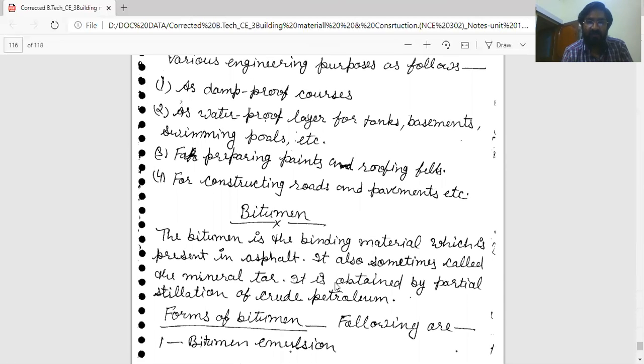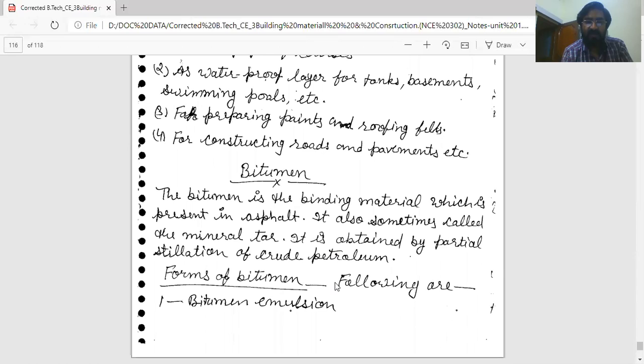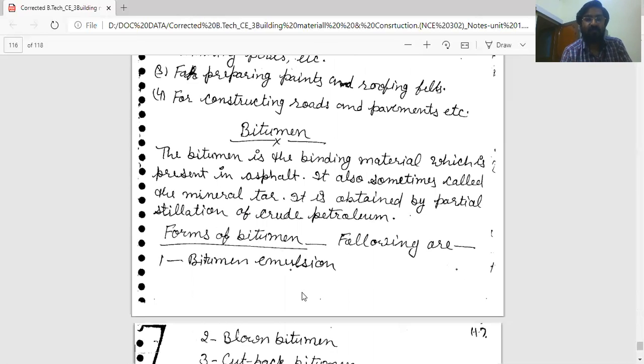So in this family, the first member is asphalt, second is bitumen. The bitumen is the binding material which is present in asphalt. It is also sometimes called mineral tar. It is obtained by partial distillation of crude petroleum. Now forms of bitumen.